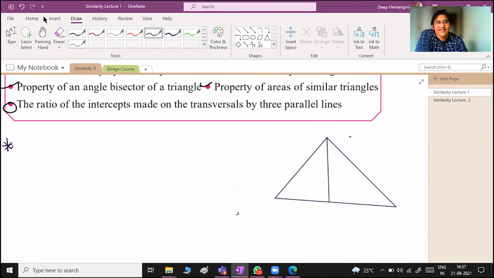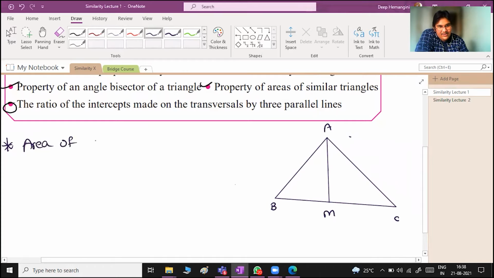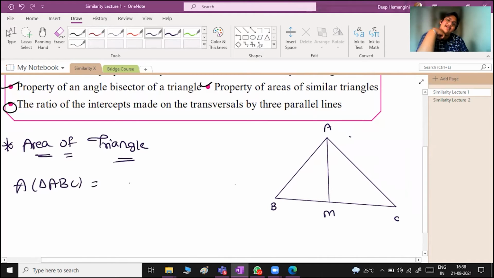So let's start. Let me name this figure A, B, M, C. Basically, you have studied this in a lower class. What is the area of a triangle? Here in this case, you can write triangle ABC is equal to nothing but half into base into height. I expect you to know this much.